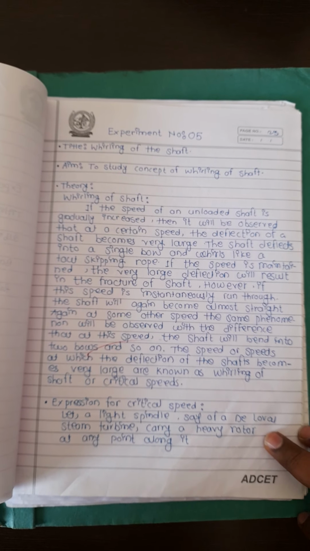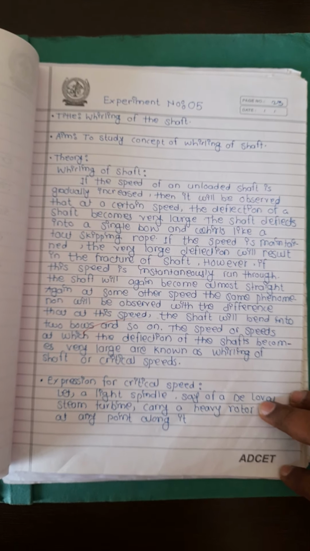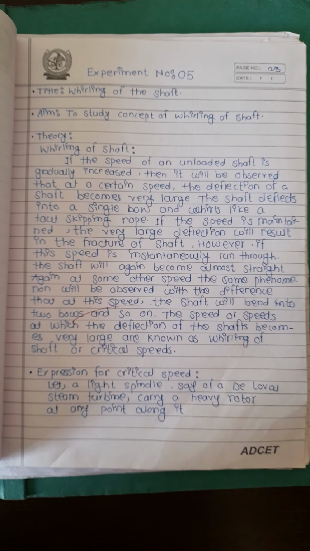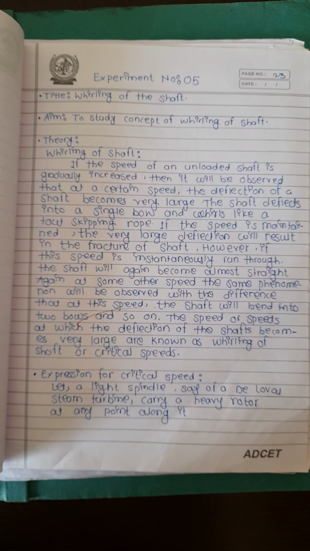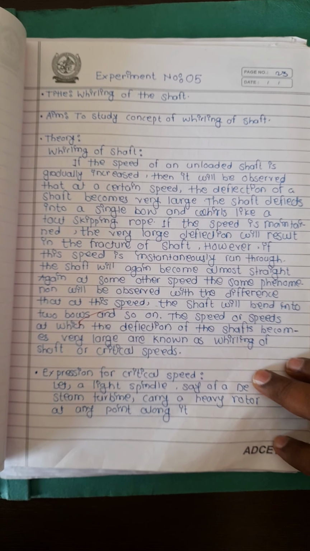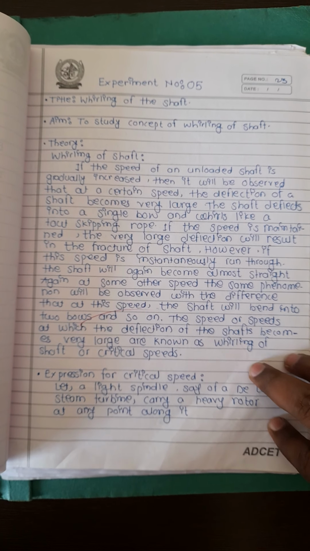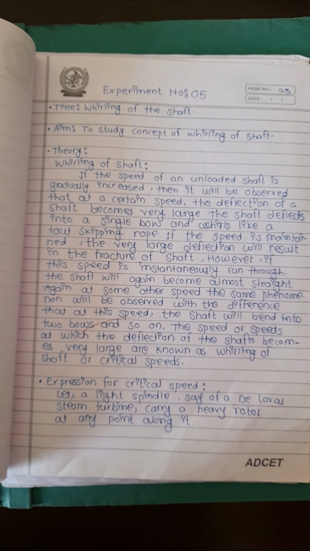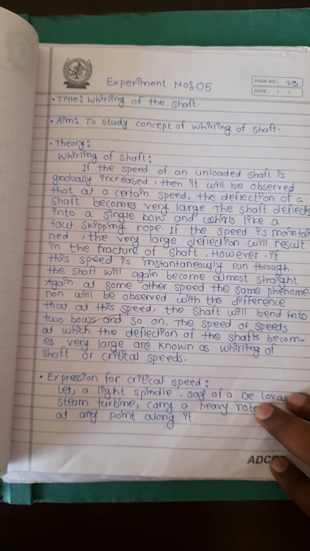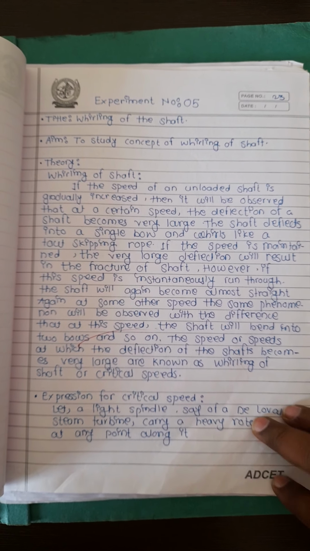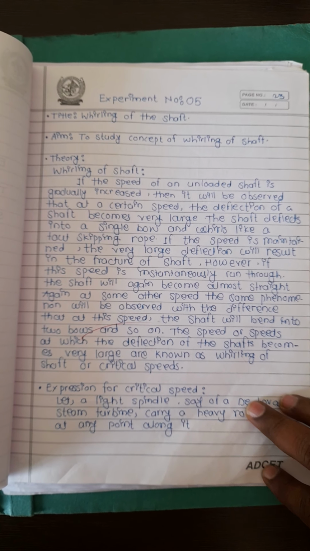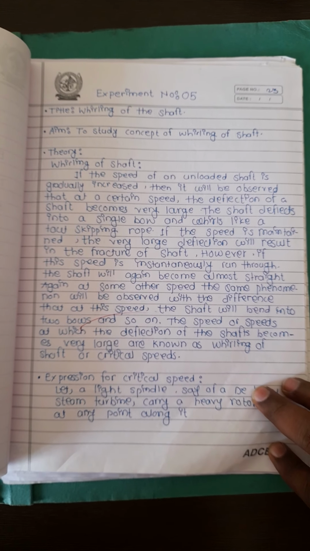Suppose we gradually increase the speed of an unloaded shaft, then we'll observe that at a certain speed the deflection of the shaft becomes very large, and the shaft deflects into a single bow and whirls like a tacked skipping rope. If that speed is maintained, the very large deflection will result in the fracture of the shaft. However, if we run through this speed instantaneously, the shaft will again become almost straight.